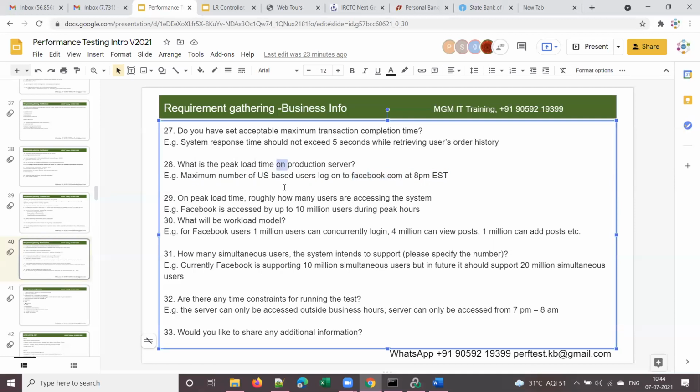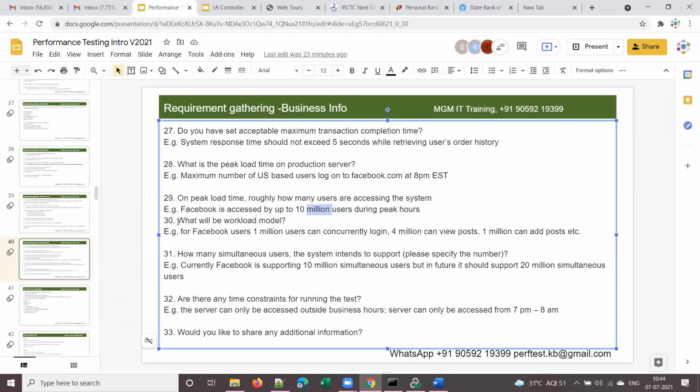So when you are collecting the requirements, you have to ask the client when is the peak load time on your server, when there will be more users on your application. And at peak load time, roughly how many users are accessing the system? You have to ask the client how many users will be accessing the system. Facebook is accessed by up to 10 million users during peak hours. At a time, 10 million users will be using this Facebook application, it seems.